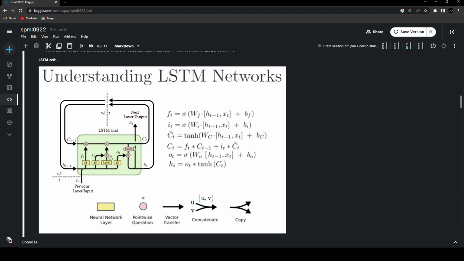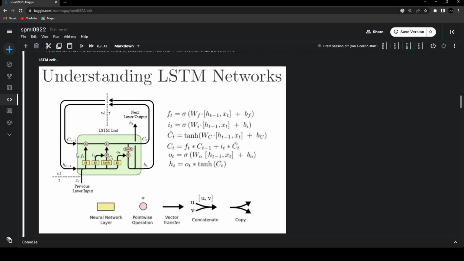The first thing you need to keep in mind inside this whole LSTM cell is that the memory from all the previous time steps until the last time step will be stored inside the memory state, or the cell state. There are 2 different names given to the same thing. C stands for cell, so cell state, but it does the job of the memory. All the memory from start till end will be stored in the cell state.